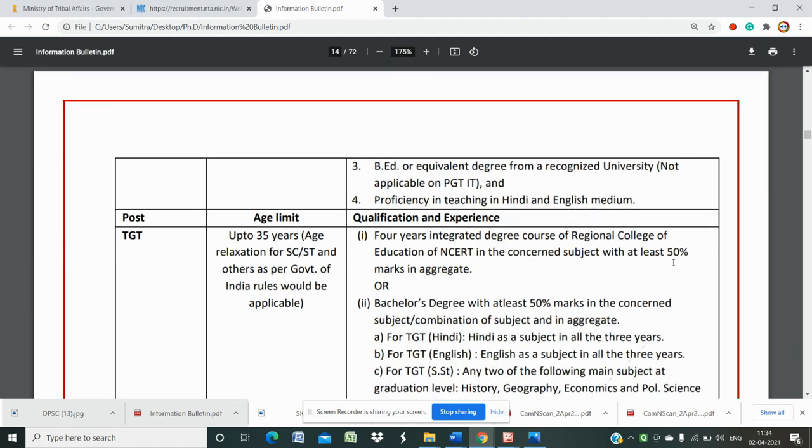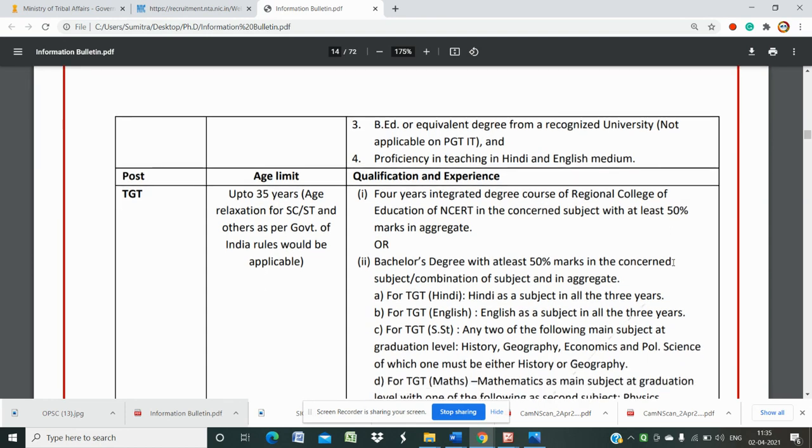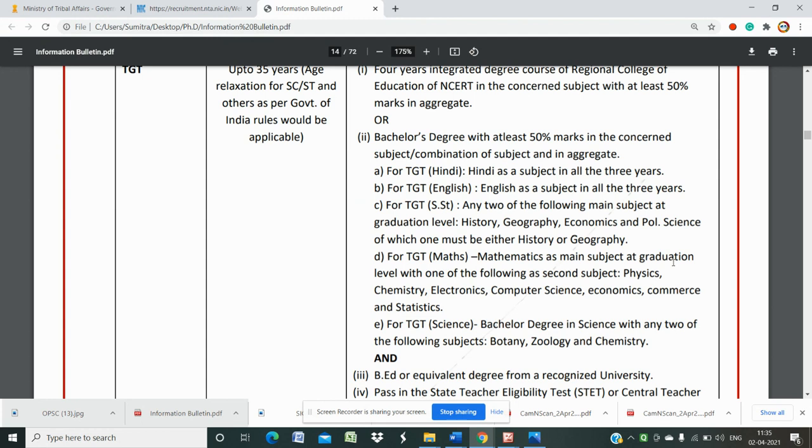Then for TGT, the age limit is 35 years, with a 4-year integrated degree course of the Regional College of Education of NCERT in the concerned subject with at least 50% marks in aggregate, or a bachelor's degree with at least 50% marks in the concerned subject like Hindi, English, or social studies. Any two of the following main subjects like history, geography, economics, political science, of which one must be either history or geography. For those applying for social studies, you must have any two of these as your main subjects at graduation level: history, geography, economics, political science, of which one must be either history or geography.